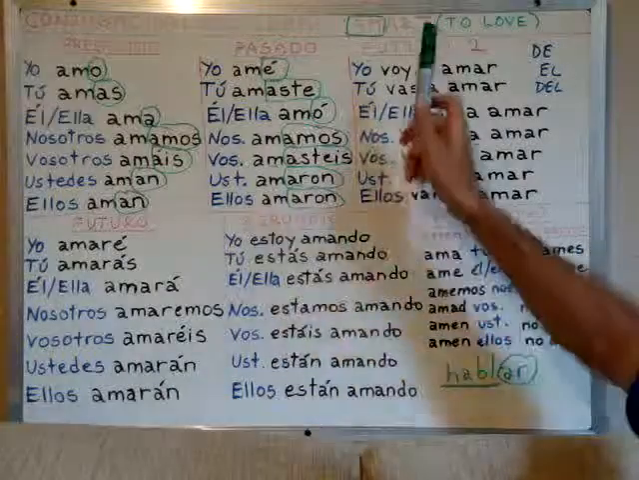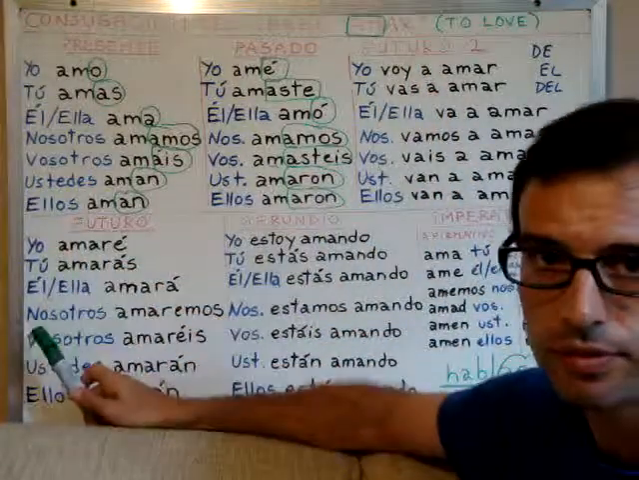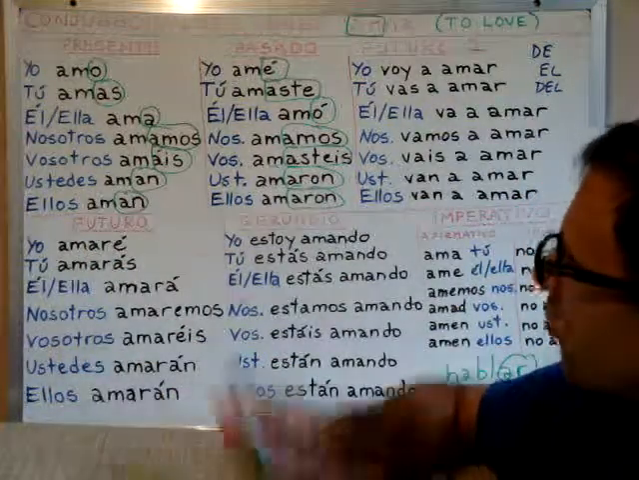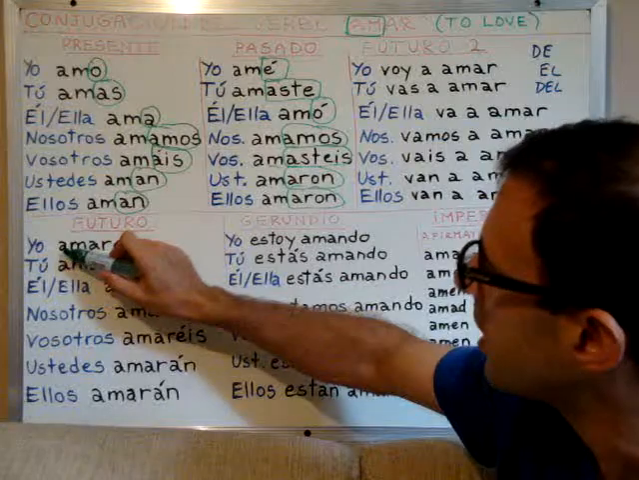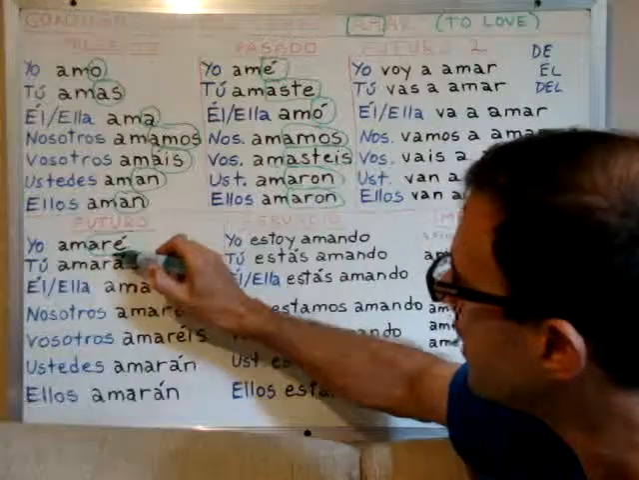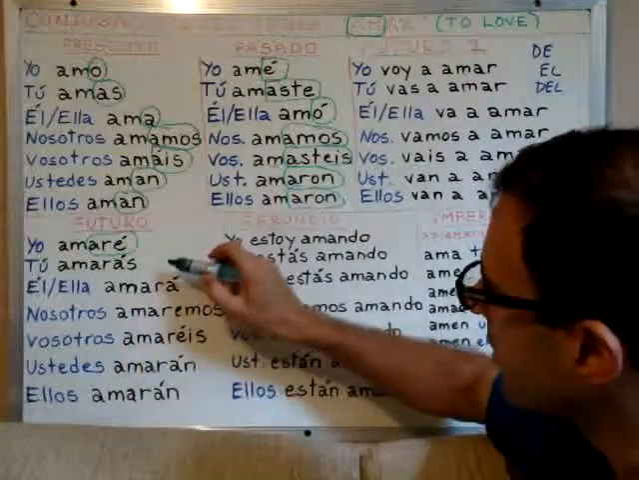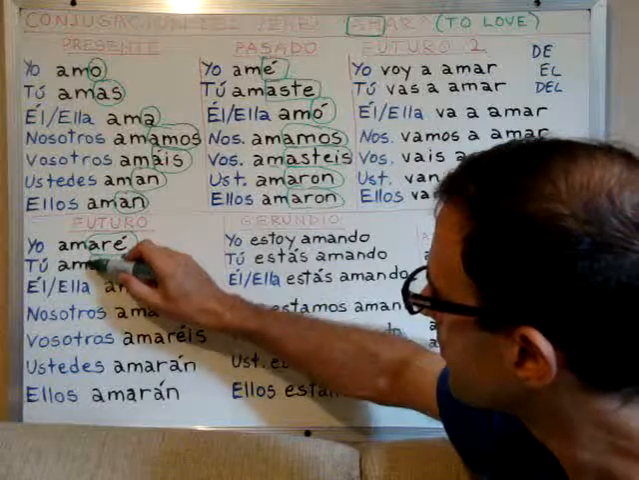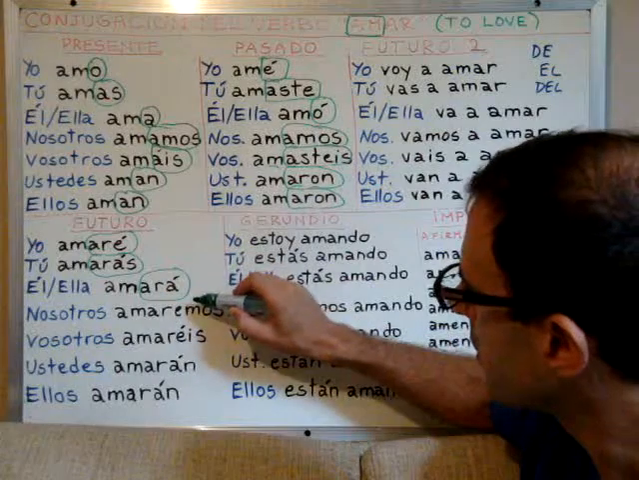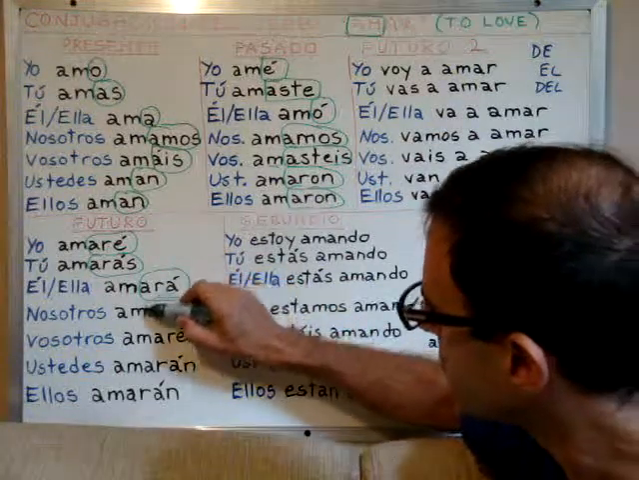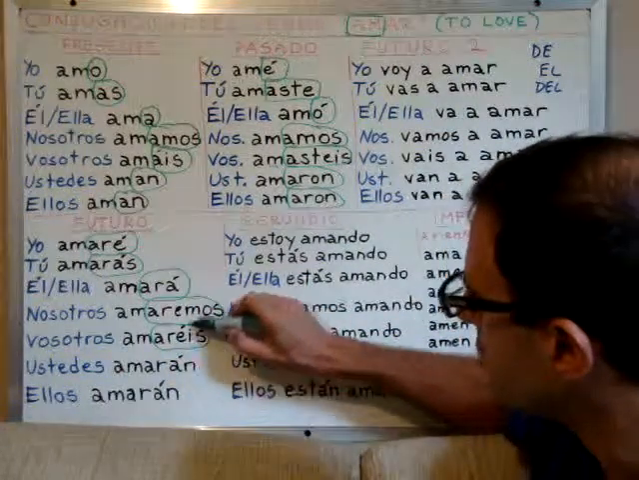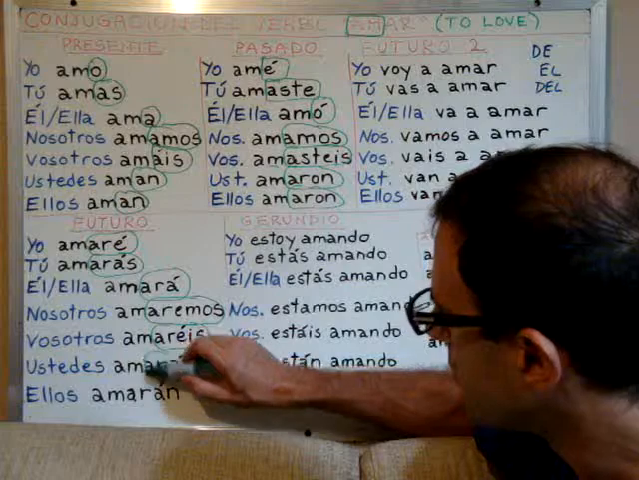Okay? Now let's take a look at the future tense, right? This is the Spanish simple future. We will still use the root of the verb as usual, and this will be the ending that we will add for the future tense, right? For nosotros, for vosotros, and for ustedes,